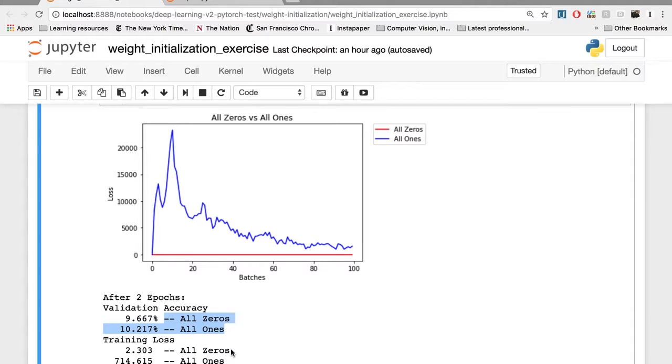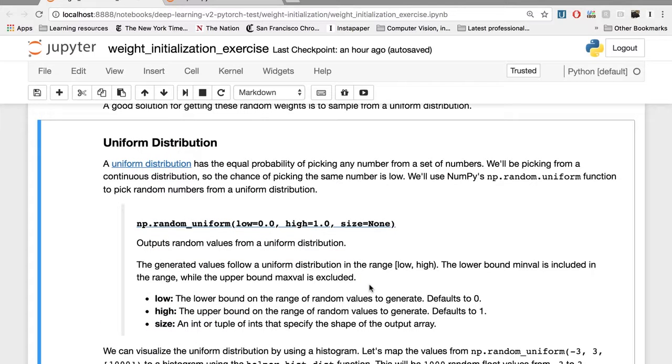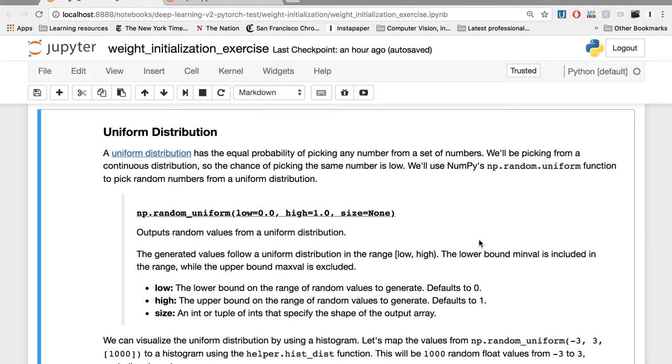Instead of setting everything to all zeros or all ones, what if we want to have all of our weights initialized as unique numbers? The best way to do this is to randomly grab a bunch of unique numbers, which we can do by sampling from a probability distribution. A good solution for getting these random weights is to sample from a uniform distribution. A uniform distribution has equal probability of picking any number from within a range. We'll be picking values from a continuous distribution, so the chance of picking the exact same number is very low.